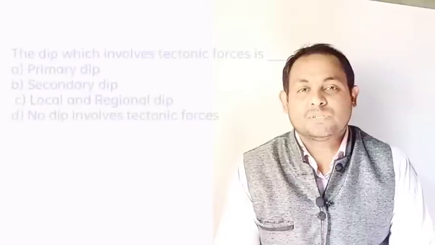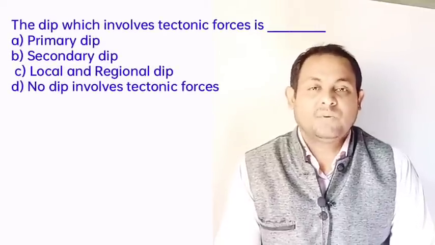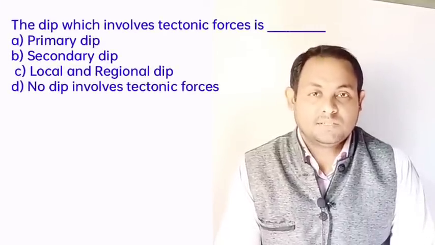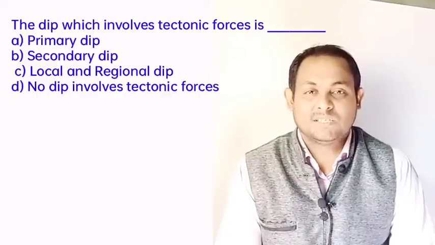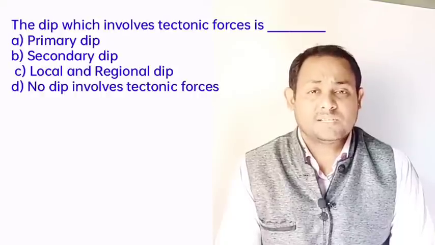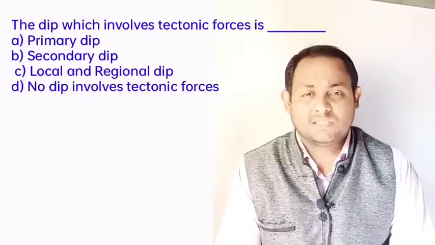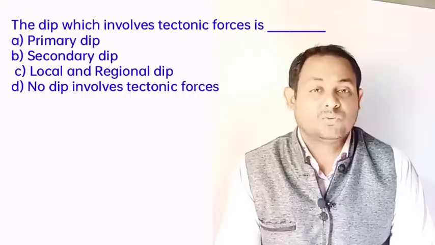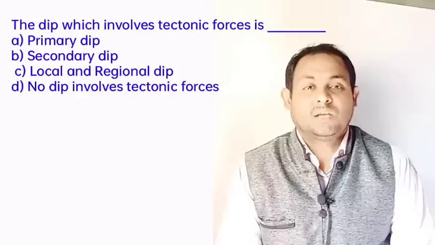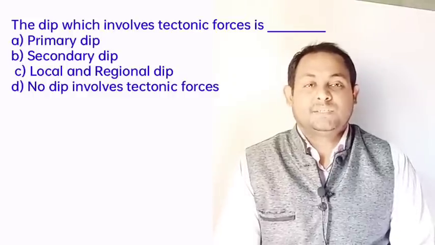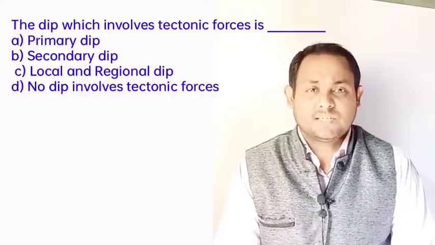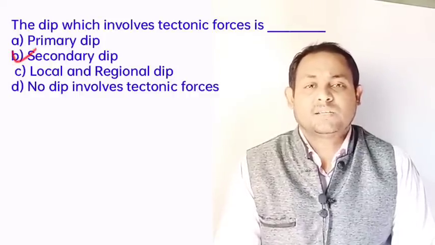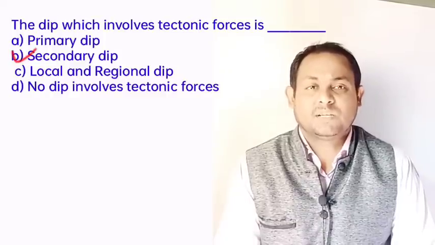And next question: the dip which involves the tectonic force is? The primary dip, the secondary dip, the local and regional dip, or non-dip. Very interesting, the secondary dip is the inclination induced in the strata after the deposition due to the tectonic force to which such strata have been subjected, and the secondary dip may range in value up to vertical. So definitely the secondary dip is the correct answer, option B.